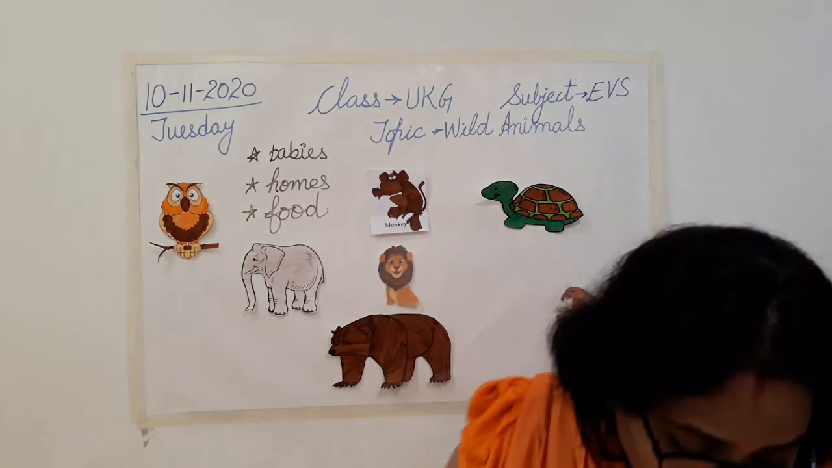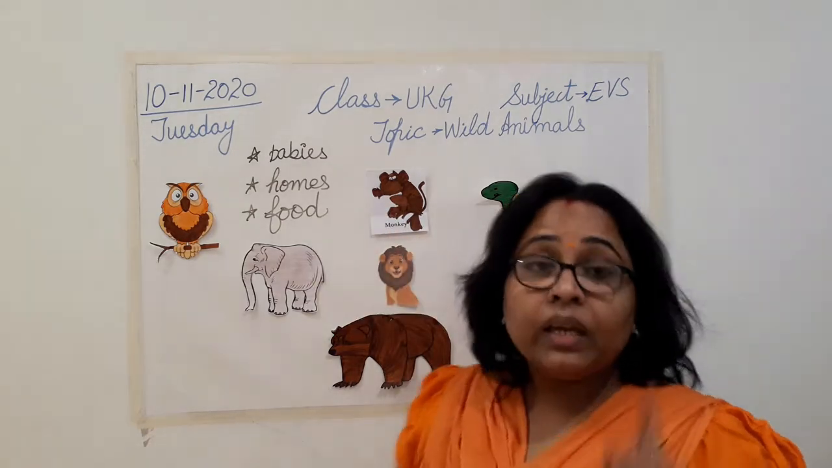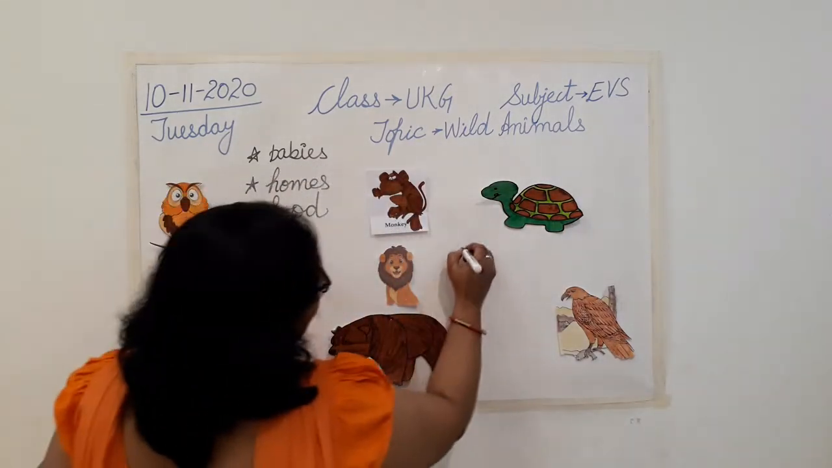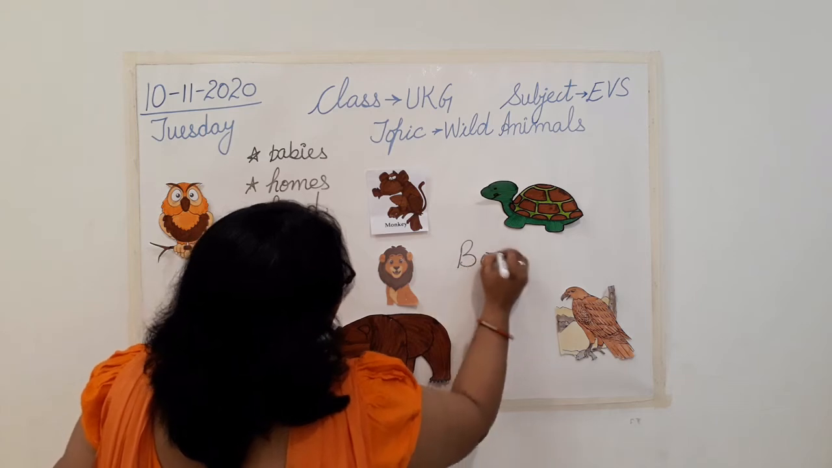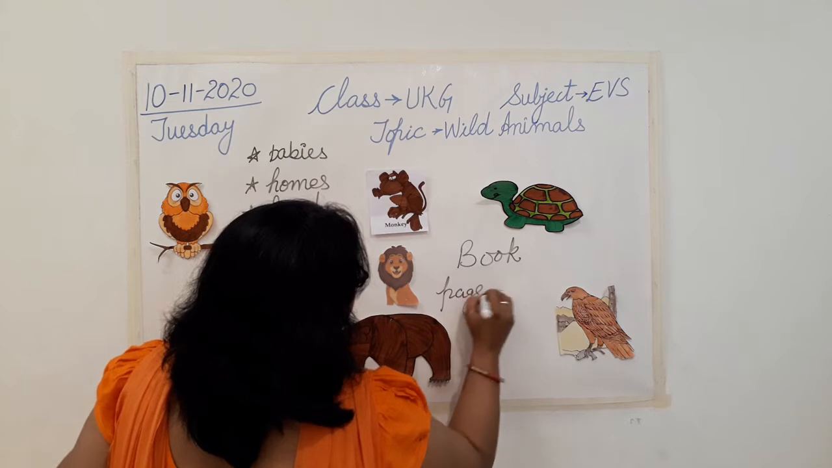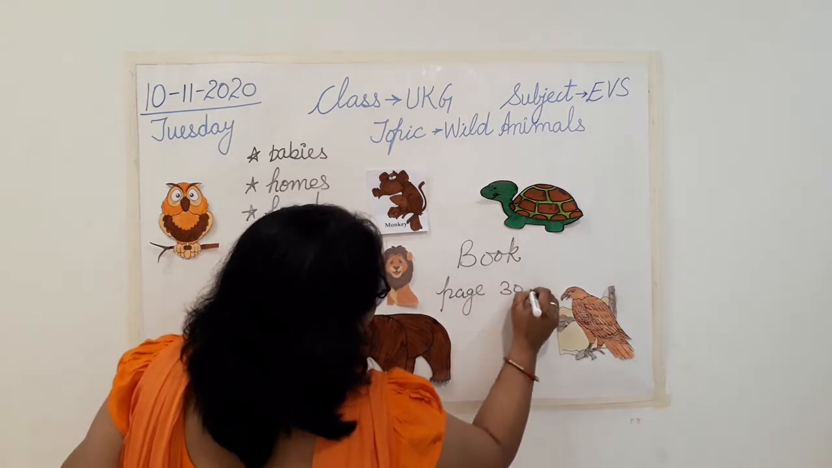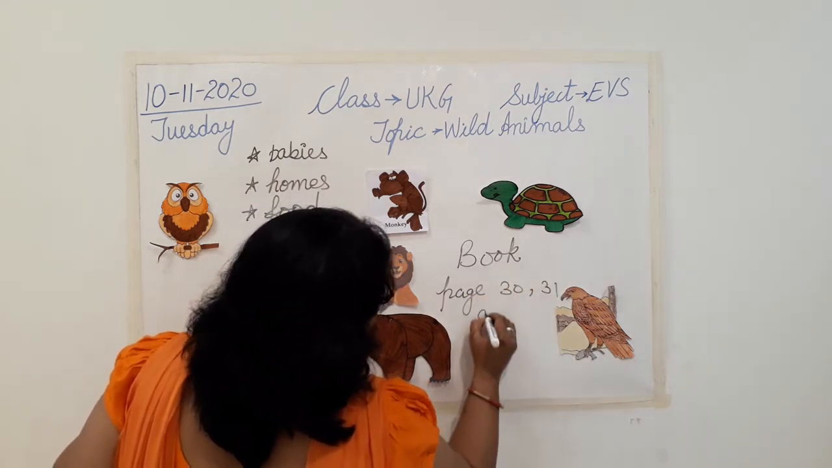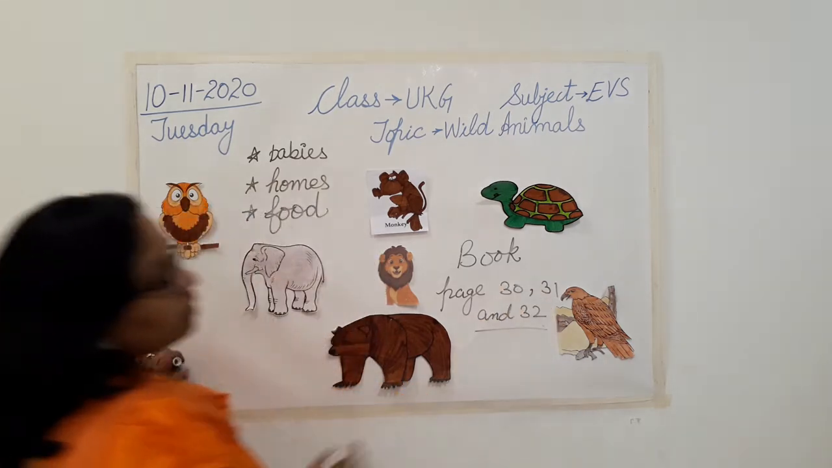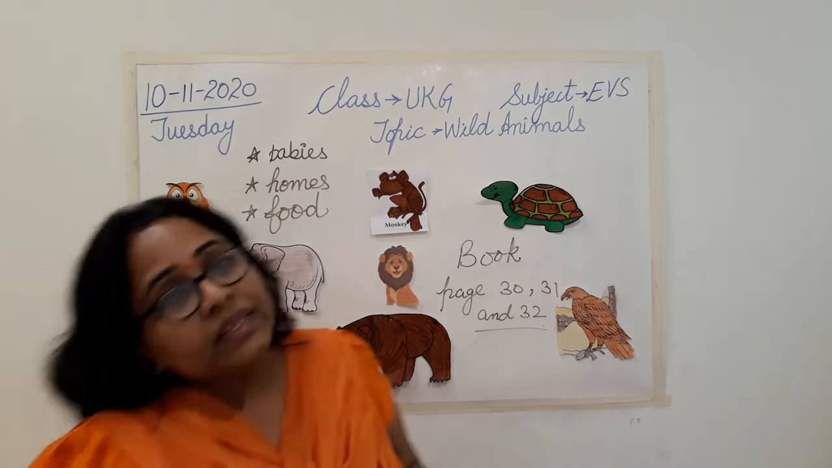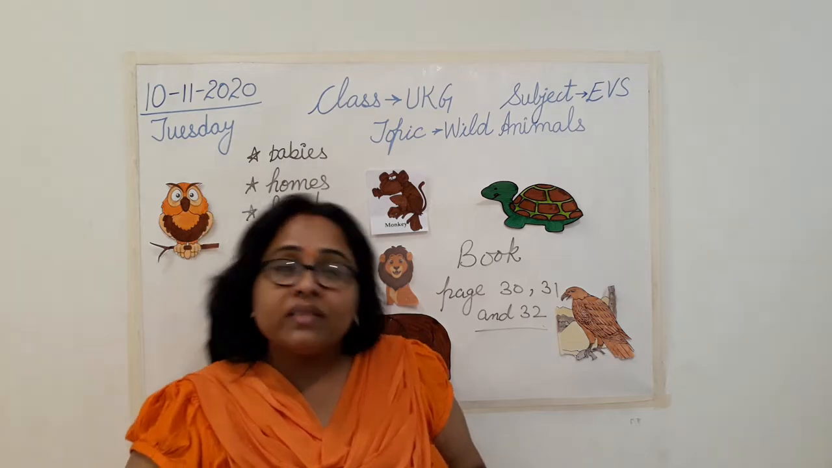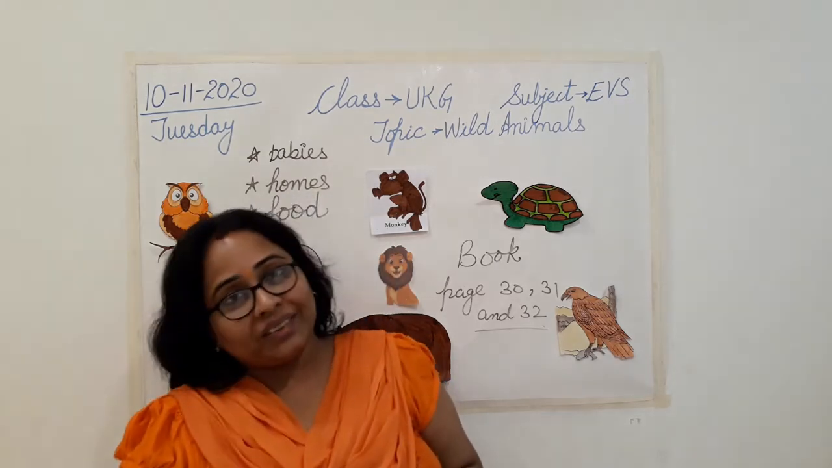And for this, open your book on page number 30, 31 and 32. Clear? So I'll just write that. Book page number 30, then we have 31 and 32. So these are the three pages that we are going to do today. They are very easy but interesting too. Okay, so open your book and see how we are going to do the work.